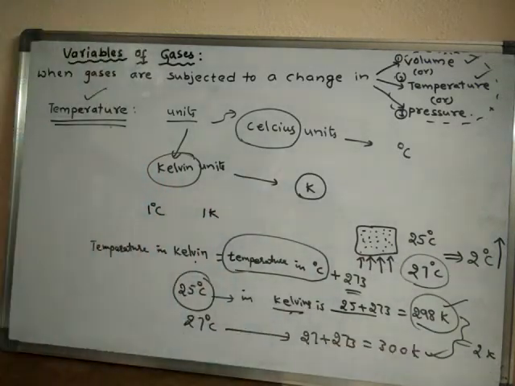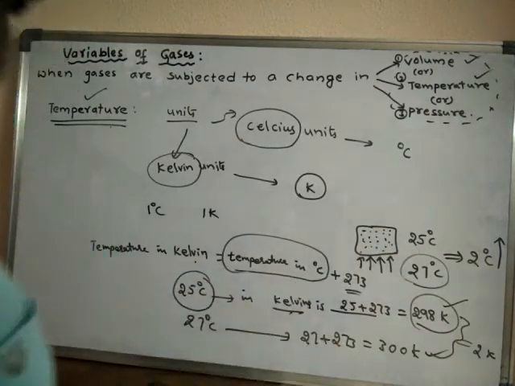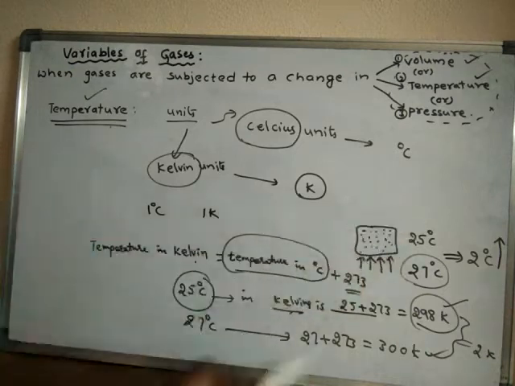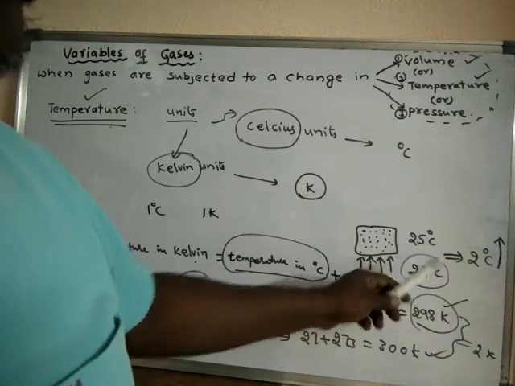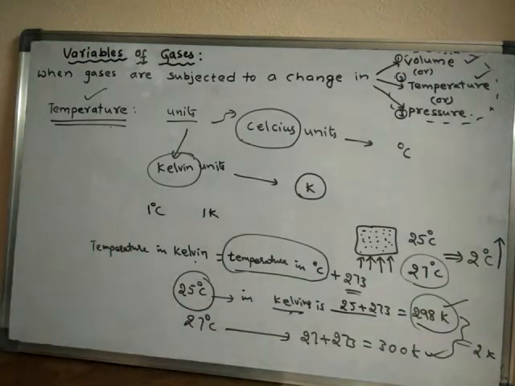The rise means the increase in temperature. Centigrade scale and Celsius scale are the same. So the rise in temperature in Celsius scale is equal to the rise in temperature in Kelvin scale. Always it will be like that.